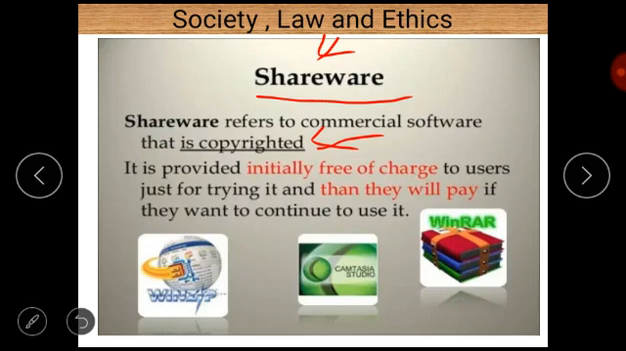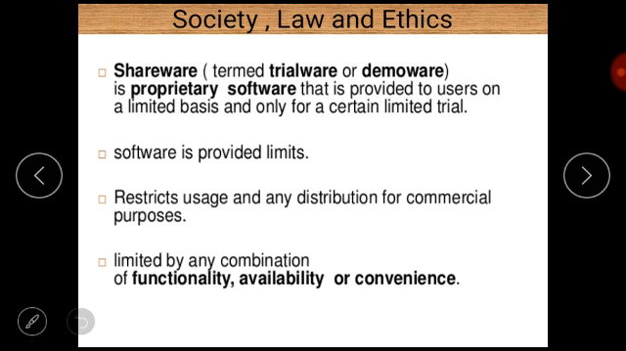So shareware basically refers to commercial software that is copyrighted, and it is provided initially free of charge to users just for trying it, and then they will pay if they want to continue to use it. So initially it is free of cost, but later on the user will pay some money for it according to the agreement. And shareware is also termed as trialware, because at a starting point there is a trial version available to users. That's why sometimes it is called trialware or demoware.